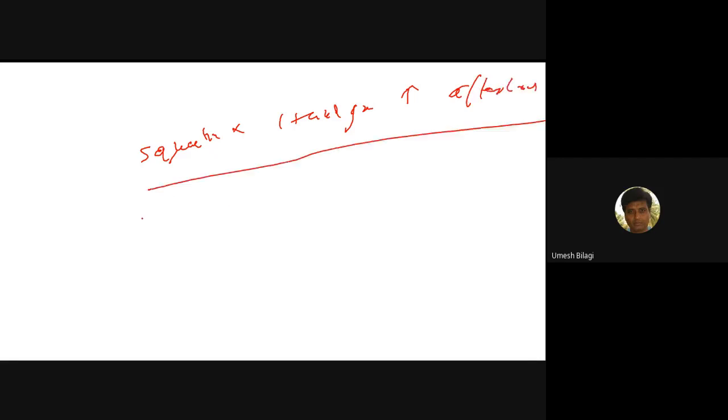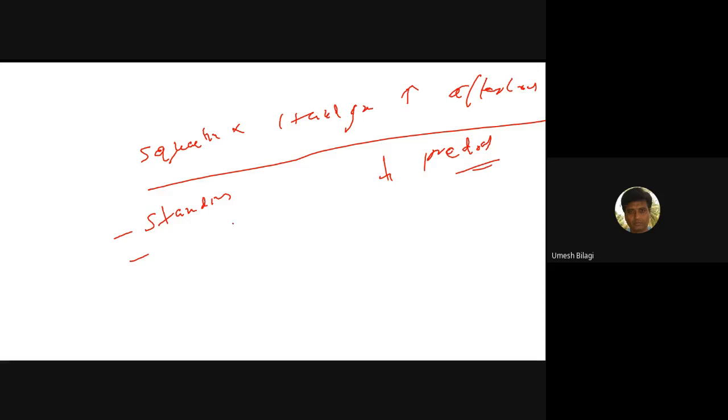I said squatting and hand grip increase afterload. What about standing? From supine to standing, the gravity effect, what happens? Venous return to the heart will increase or decrease? When you stand, it decreases preload.